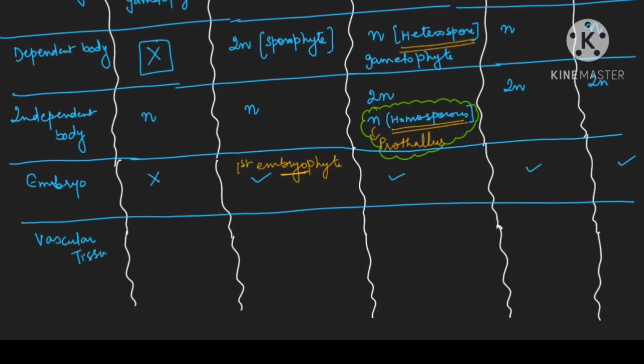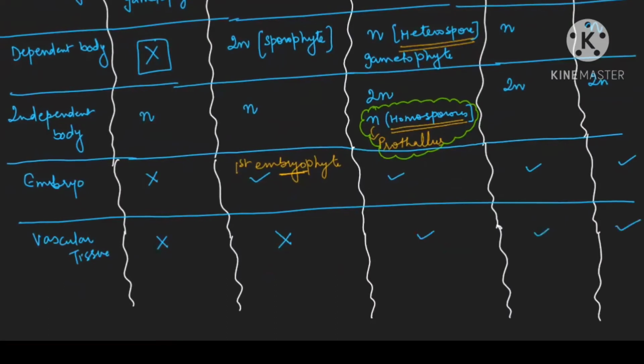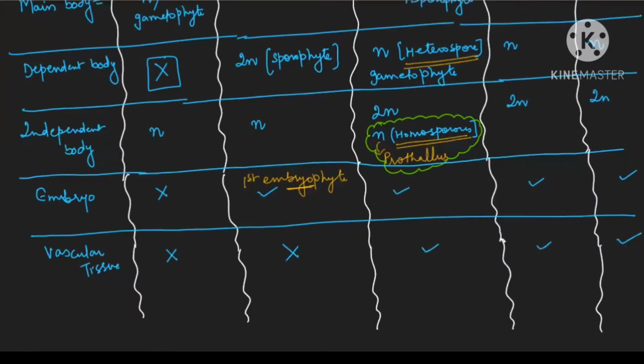The vascular tissue is absent in the algae. It is absent in bryophyte, but starts from the pteridophyte, present in the gymnosperms, present in the angiosperms also. So who is the first tracheophyte? Focus please. This is your pteridophyte, which is your first tracheophyte. Pteridophyte is your first tracheophyte. Is it clear, beta? Then see the next.